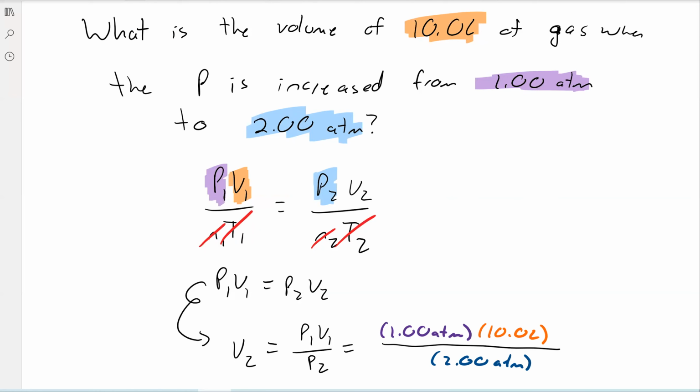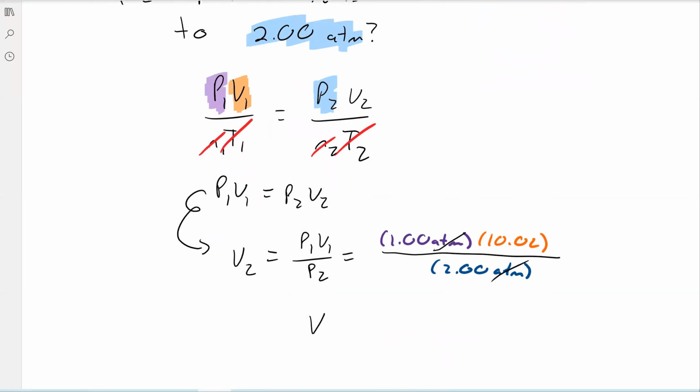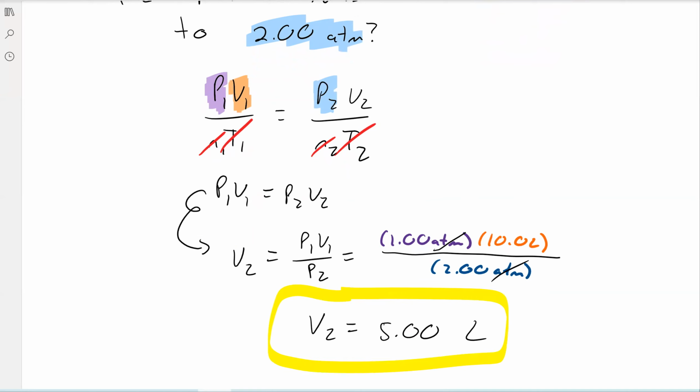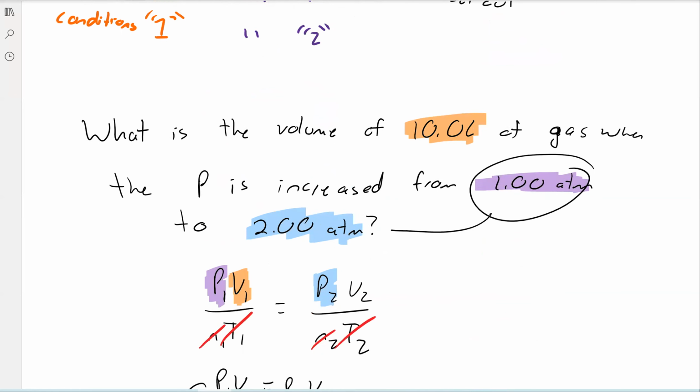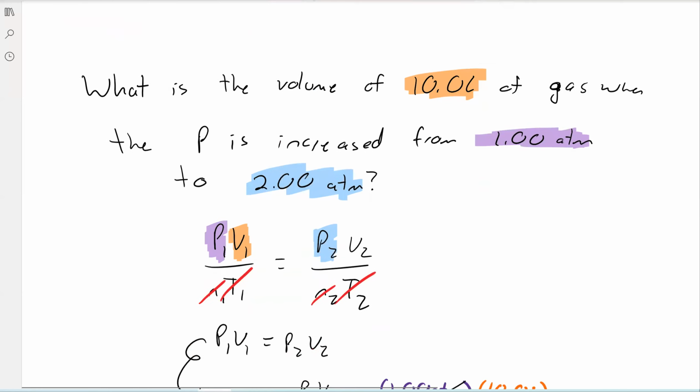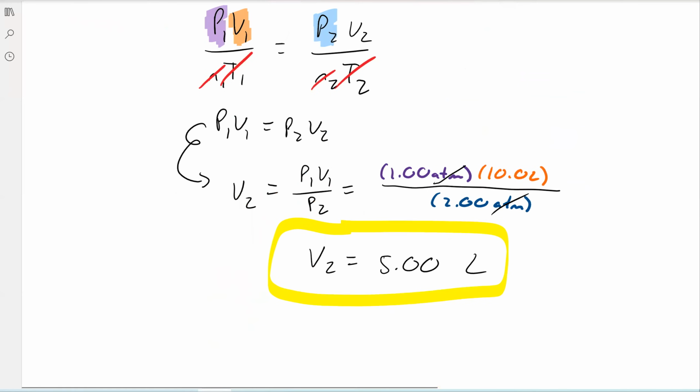If you're given Celsius, convert to Kelvin. Anyways, atmospheres and atmospheres will cancel out, so the unit we'll be left with is liters. And in this case, we do the math, 5.00 liters. And that makes sense. We said pressure and volume were inversely proportional, so as one goes up, the other goes down. When we went from 1 atmosphere to 2 atmospheres, we doubled the pressure, so it makes sense that our volume is halved. So just do some practice problems. Overall, these problems are just plug and chug type of problems.